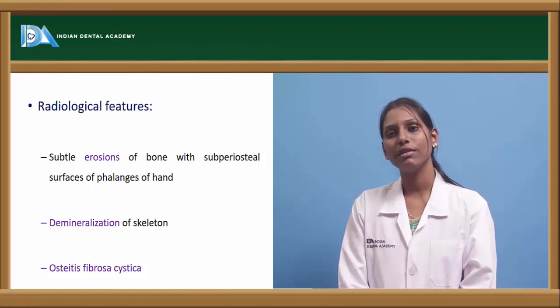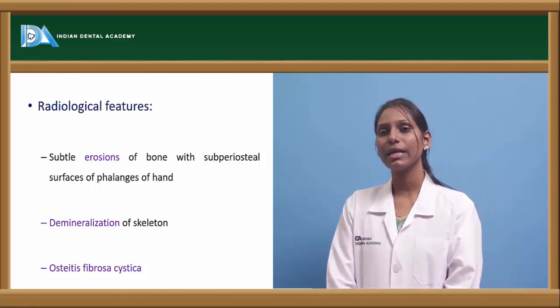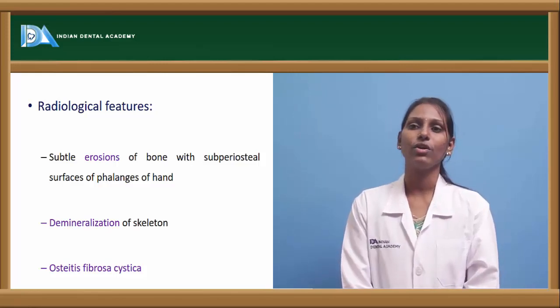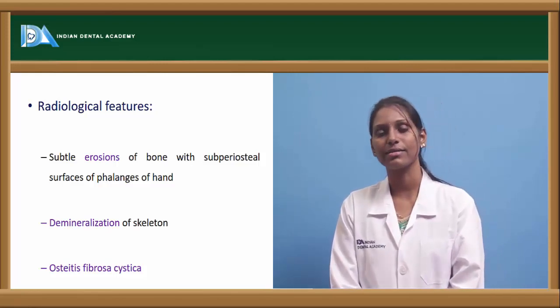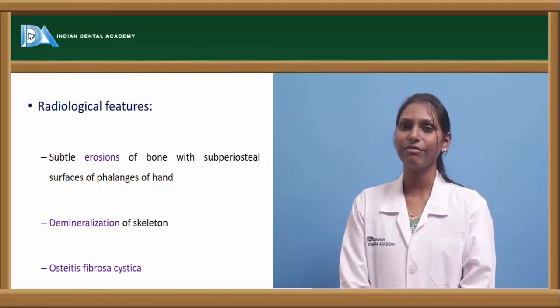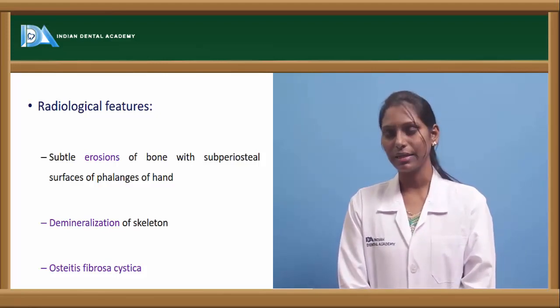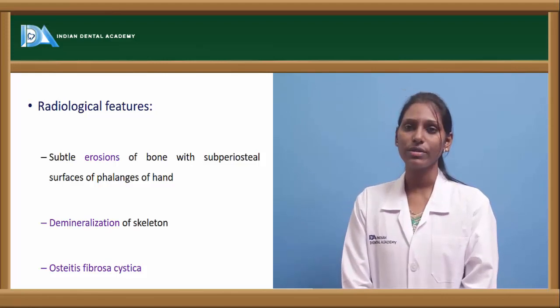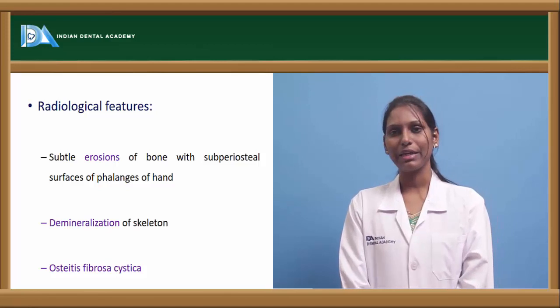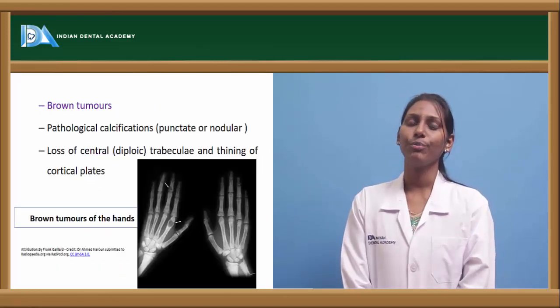Coming to the radiological features, in general, subtle erosions of the bone can be seen, especially in the subperiosteal surfaces of the phalanges of the hands. We also can see demineralization of the skeleton, where we can see ill-defined radiolucent regions on the radiograph. Osteitis fibrosa cystica is a pathognomonic feature of hyperparathyroidism. And we also have brown tumors.